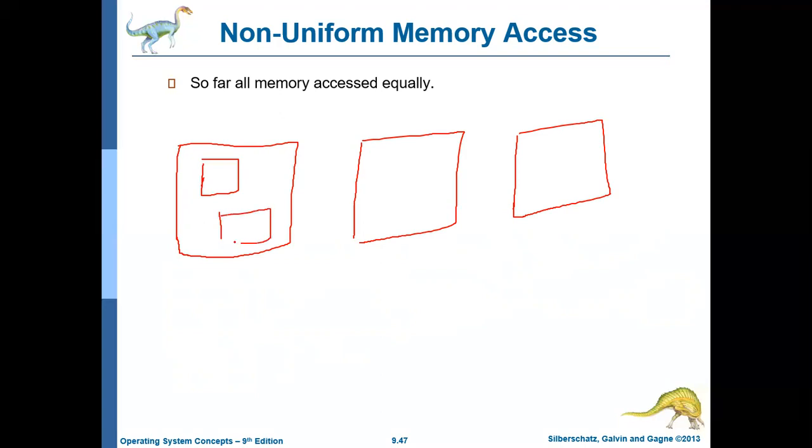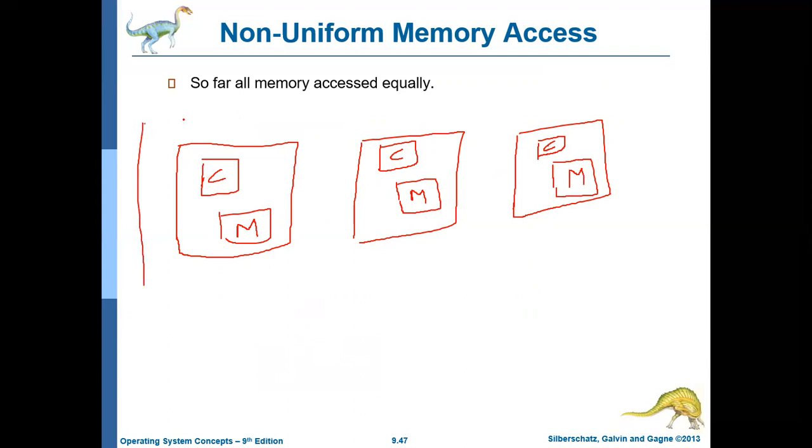Let me call the CPU C and the memory M. That is the main memory. So in each board there is one CPU, so totally there are 3 CPUs, and in each board there is one memory unit, so totally there are 3 memory units.